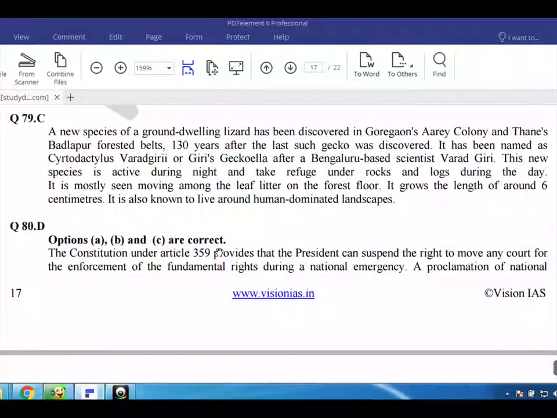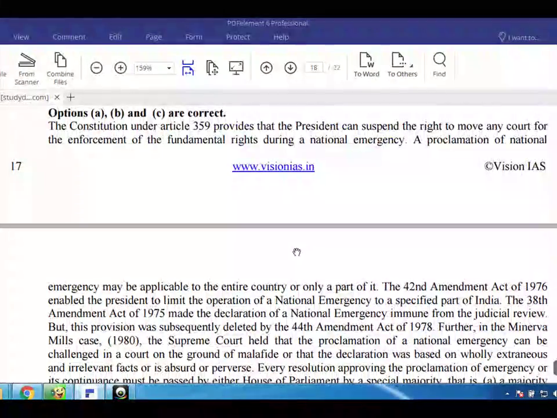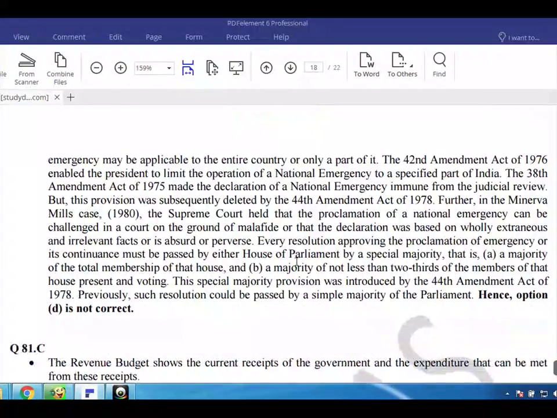The 42nd Amendment Act of 1976 enabled the President to limit the operation of a national emergency to a specified part of India. The 38th Amendment Act of 1975 made the declaration of a national emergency immune from judicial review. But this provision was subsequently deleted by the 44th Amendment Act of 1978.